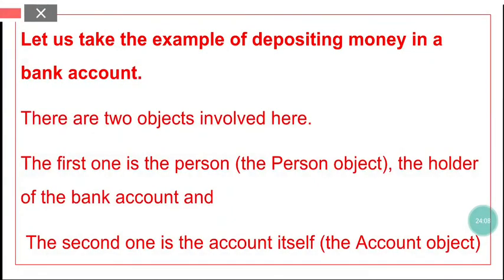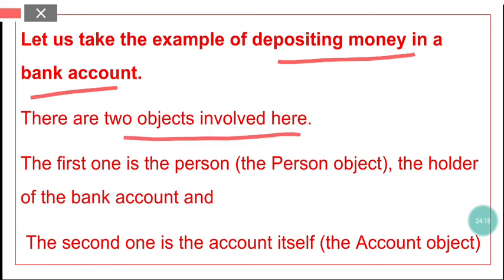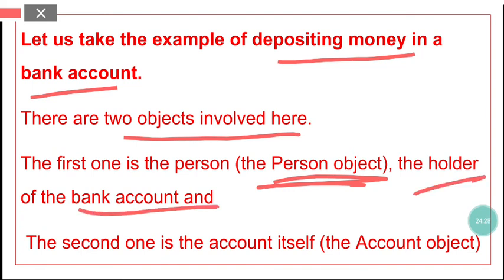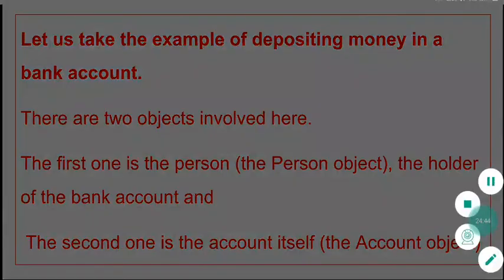Let us take the example of depositing money in your bank account. When we deposit money in our bank account, there are two objects involved. The first one is the person. We want to deposit money in our account, so we ourselves, the holder of the account, are an object. And the second is the account itself, the intangible object. We as a person are a tangible object, but the account is an intangible object. So there are two objects involved.